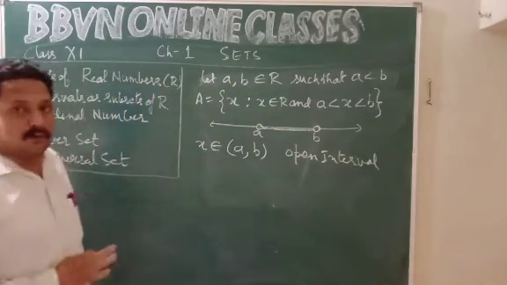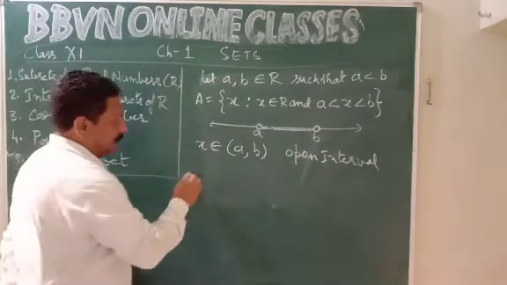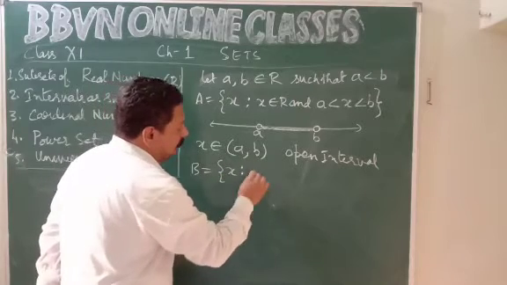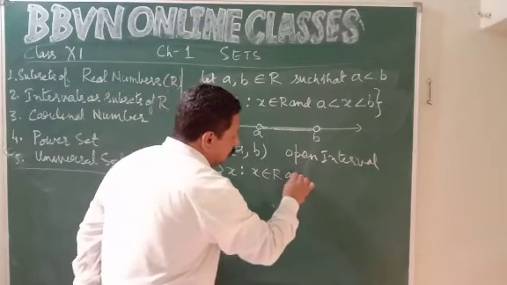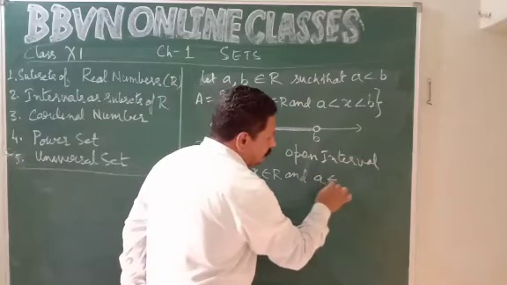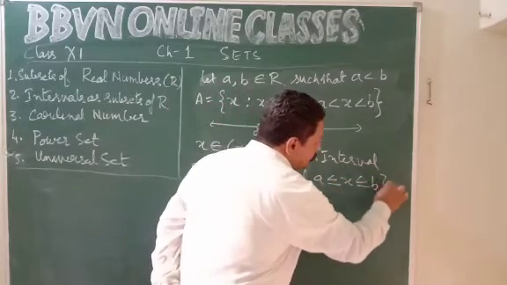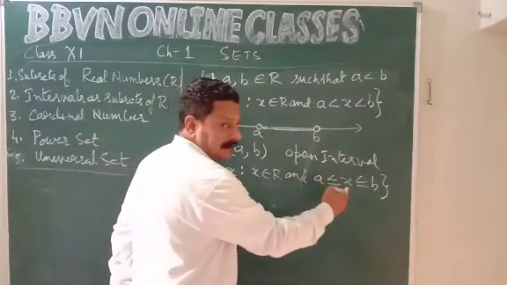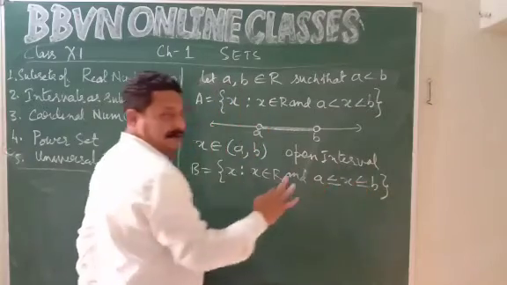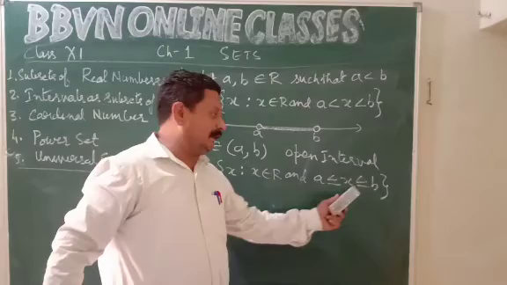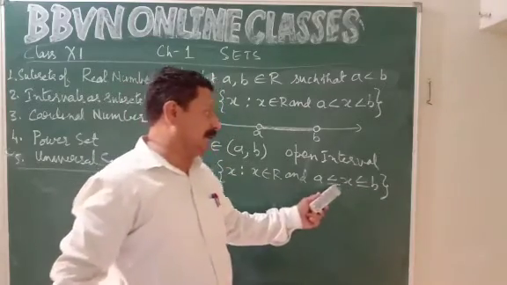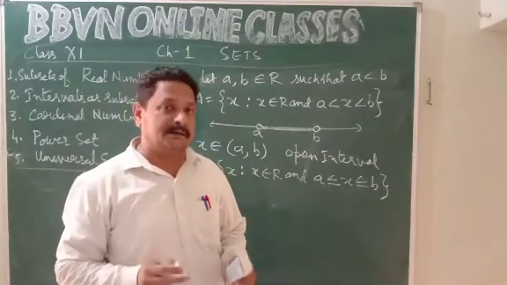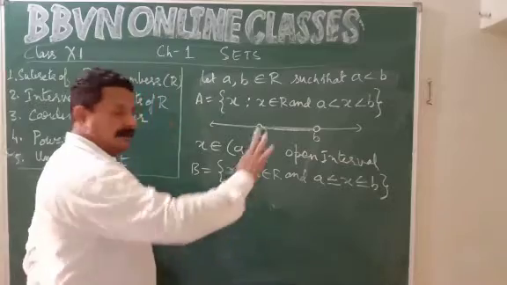This is called an open interval. Suppose I say set B is equal to {x such that x belongs to R and a ≤ x ≤ b}. It means x is a and more than a but less than b, b included. x is equal to a, x is equal to b, also x is greater than a but less than b. So from a to b all the values are the distinct values of x. x can assume any value.